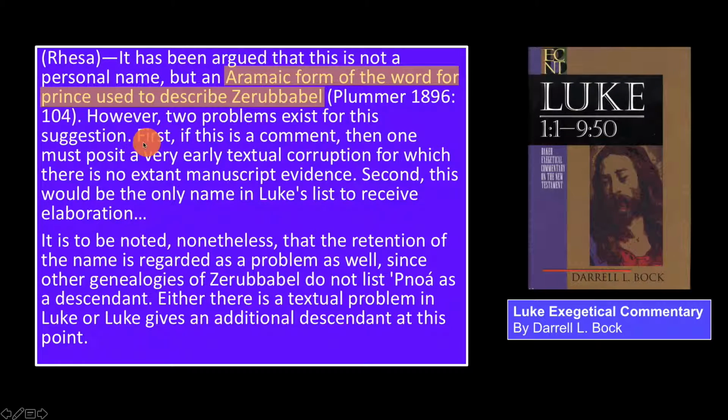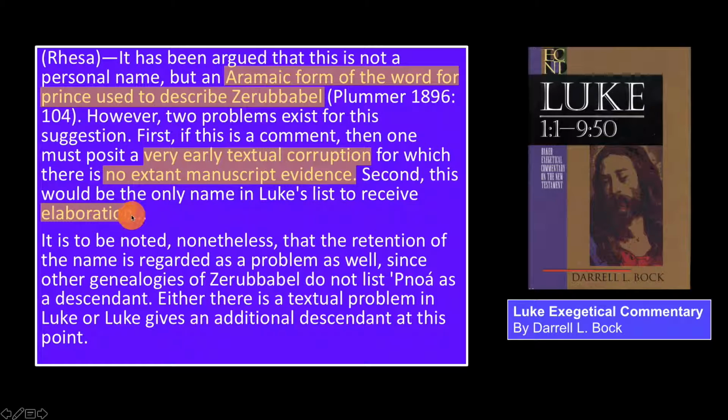However, two problems exist for this suggestion. First, if this is a comment, then one must posit a very early textual corruption for which no extant manuscript evidence exists. Second, there is no other name in Luke's list to receive elaboration." So the idea that Rhesa is an Aramaic form for the word prince to describe Zerubbabel, this is what some scholars are going to suggest, but the majority of scholars are just going to outrightly reject it. It is far too speculative. There's no real reason for thinking so.